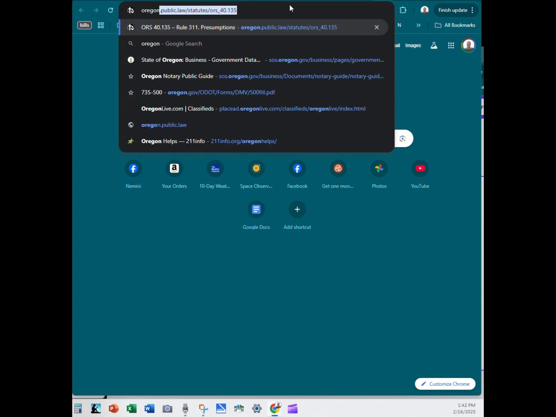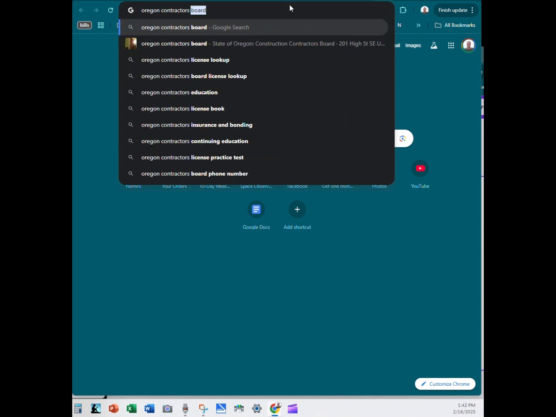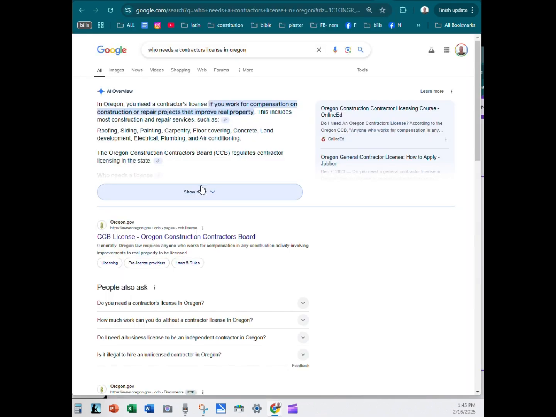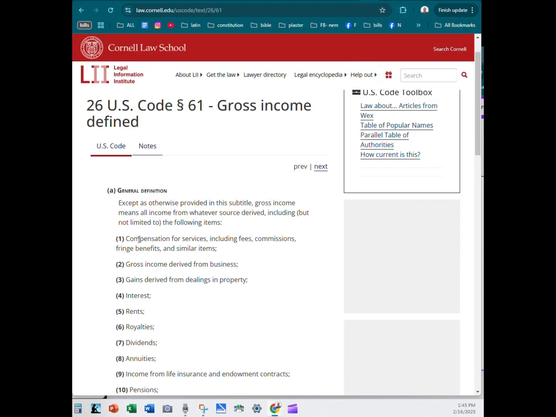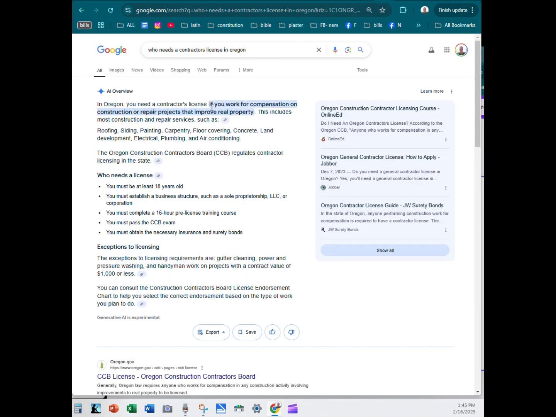One of my best arguments about compensation is that in Oregon, you need a contractor's license if you work for compensation on construction or repair projects that improve real property. Now, I work in construction making wages and I don't need a contractor's license. So you're not going to convince me on this alone that wages is synonymous with compensation. And does wages sound like fees and commissions? It doesn't to me, does it? But wait, there's more.